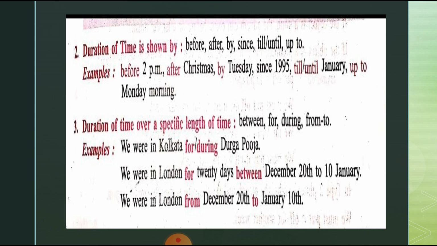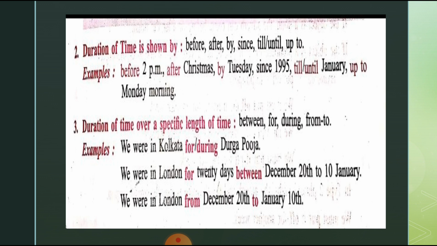You can use for or during according to the sentence. We were in London for 20 days. For is a preposition of time. Between December 28th and 10th January. Here, between is used for a specific length of time, between 28th December and 10th January.